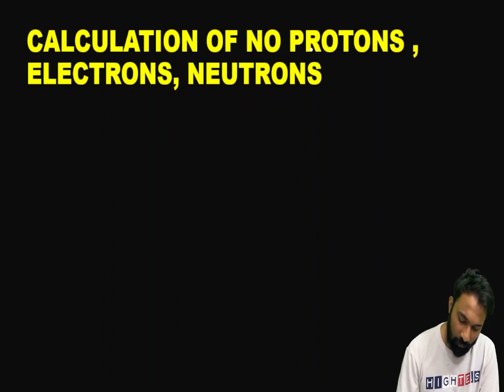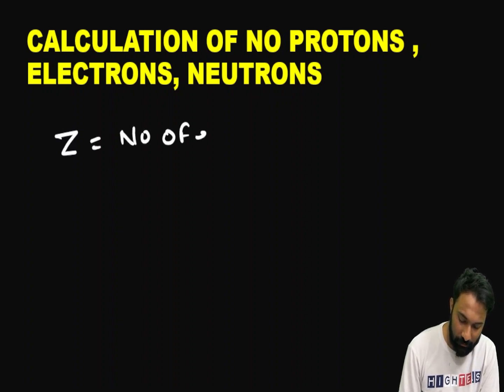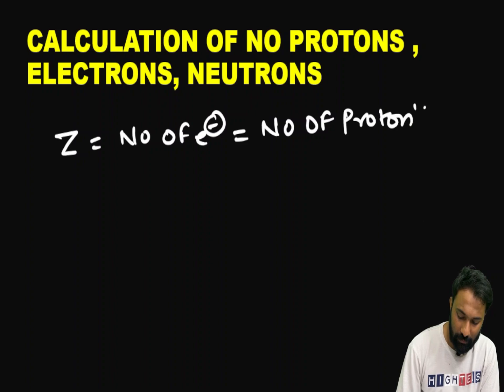First of all, what I said: atomic number Z is equal to the number of electrons, which will be equal to the number of protons. Okay? Then, if I say atomic number 6, which one will it be related to? Hydrogen 1, helium 2, lithium 3, beryllium 4, boron 5, carbon is 6.